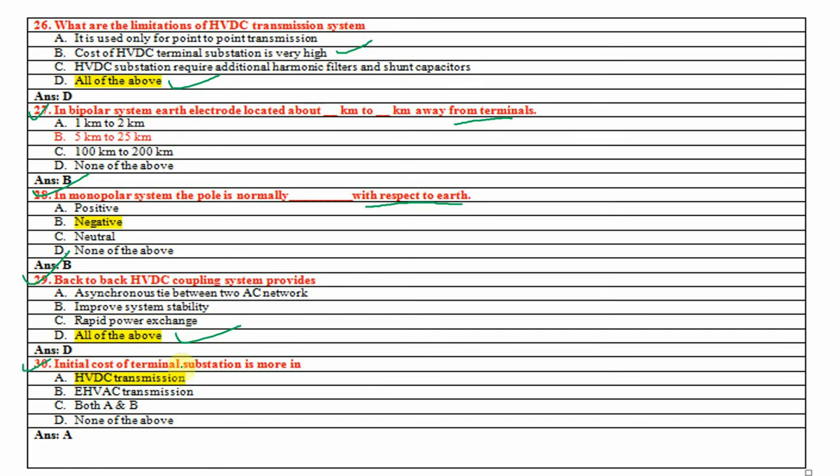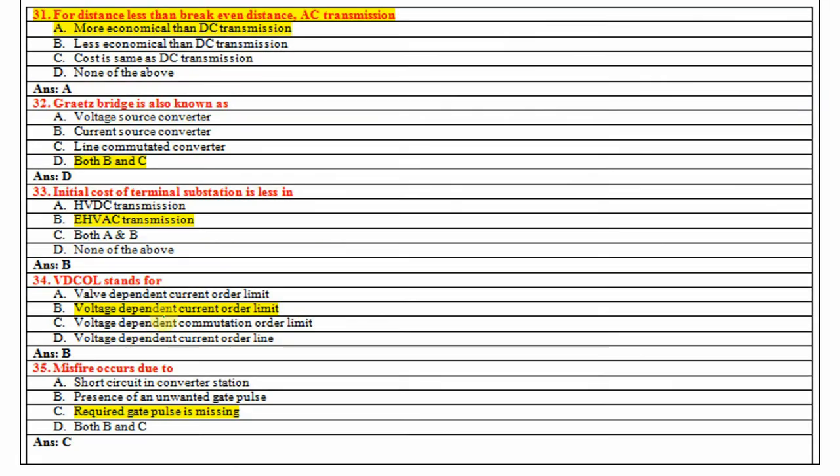Initial cost of terminal substation is more in HVDC transmission, right, as compared to HVAC system. Always remember, initial cost of terminal substations is more in HVDC transmission. For distance less than break-even distance, AC transmission is more economical than DC transmission.